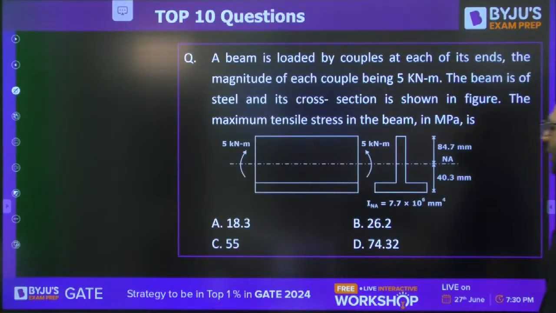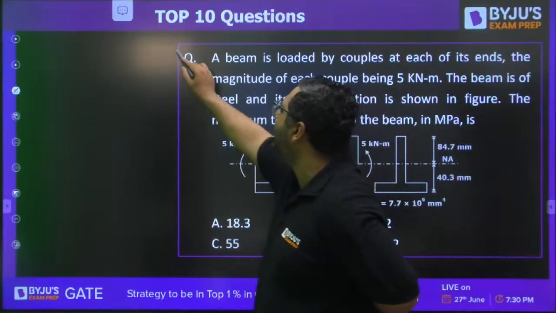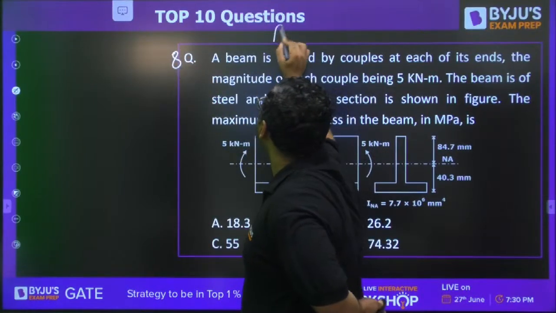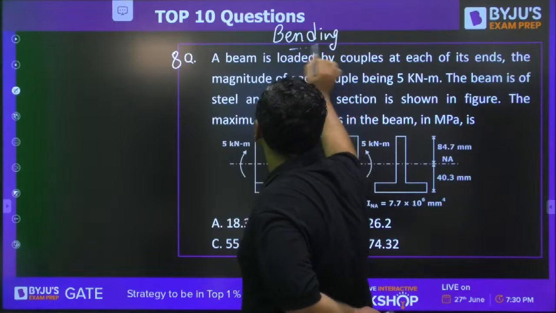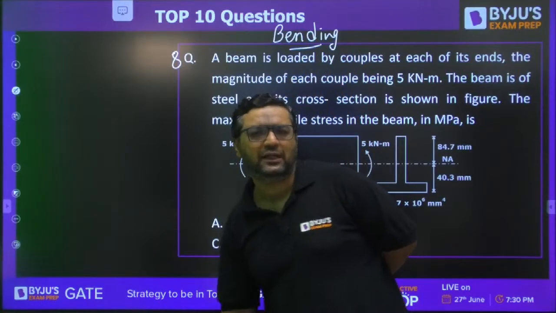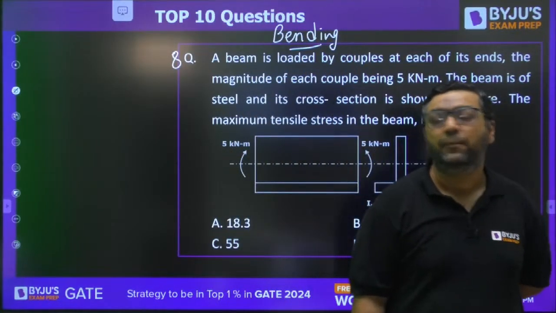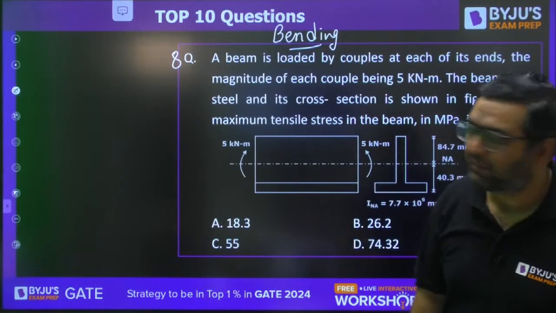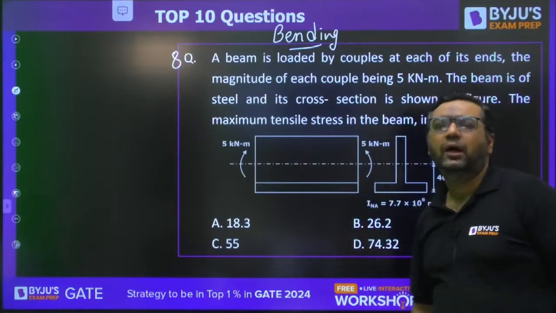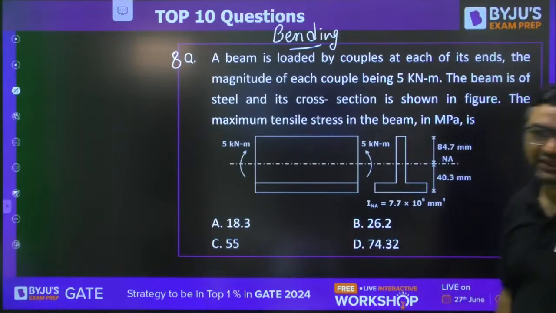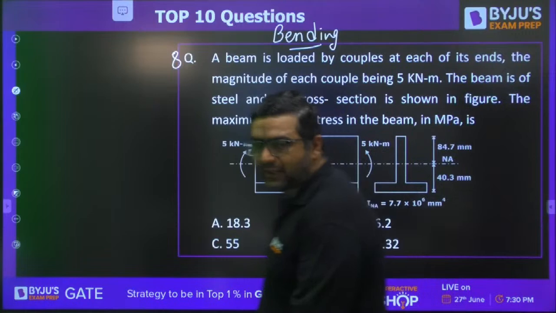So guys, now we are moving to the 8th question. This is from bending stresses. You can see we have covered almost all the topics. One question was from the stress strain diagram, 2 from the Mohr circle, 1 from the analytical method. The previous 2 questions were from SFD BMD. This is from bending. 1 question is from torsion we have, and then we have 1 question from deflection as well. So every topic is covered.